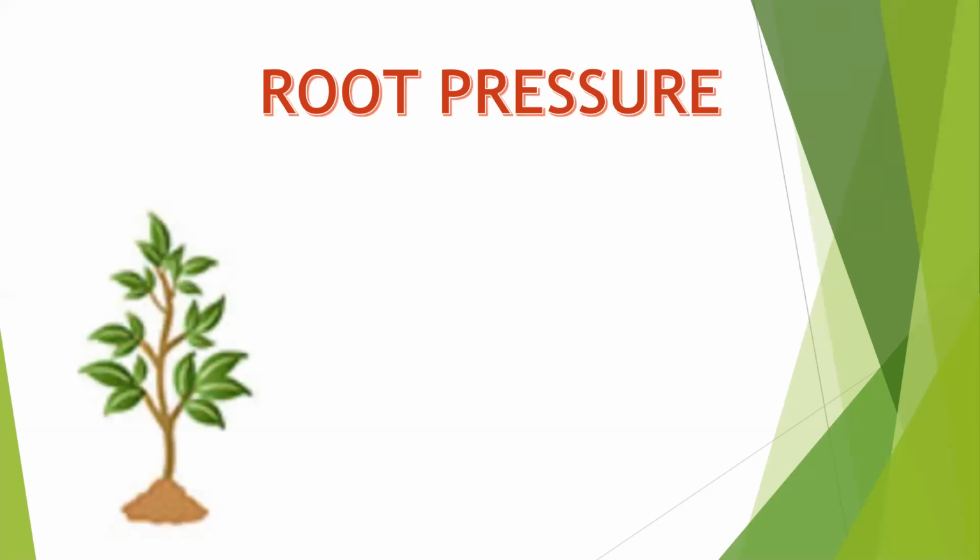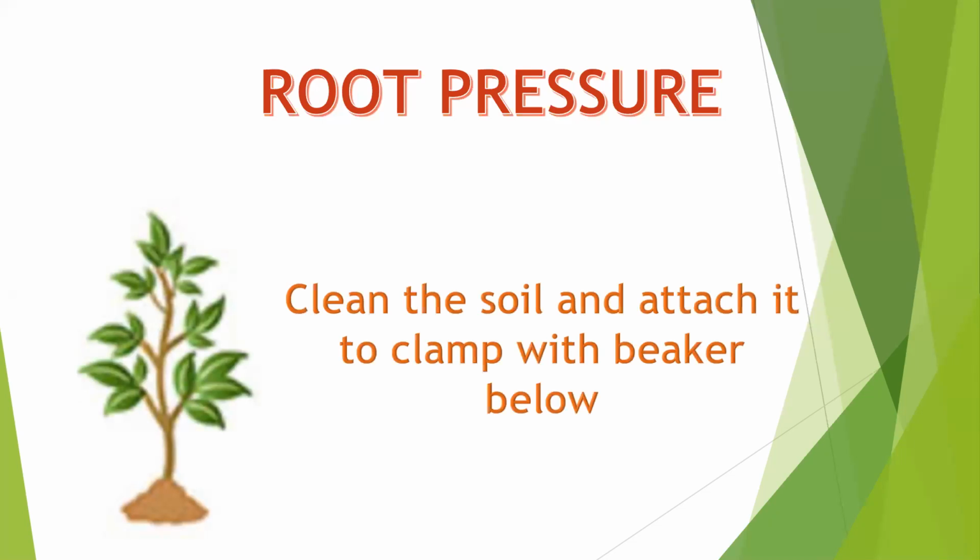So what the experiment states is, you take a plant, you take it out from the ground, you nicely wash its root, and you remove all the soil present. So the first step is take a plant, clean the soil, and now after cleaning, you need to attach this plant to a clamp. What is a clamp? It is just a stand, and the stand has a clip.